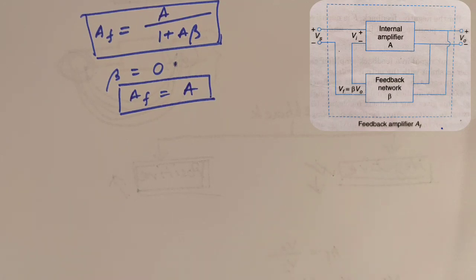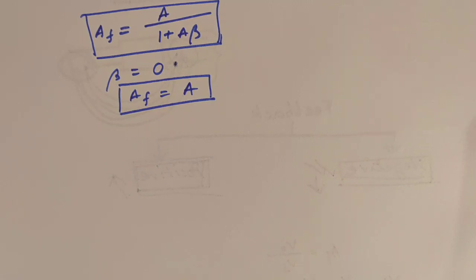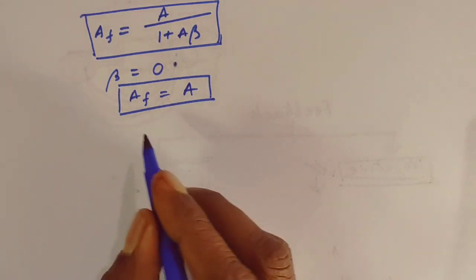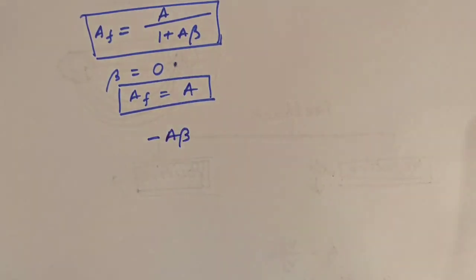The quantity minus A beta is termed the loop gain because it gives the product of the gains of the branches making up the loop. It is also called the feedback factor, and sometimes it is also called the return ratio or the loop transmission. So what we got? Minus A beta is loop gain.